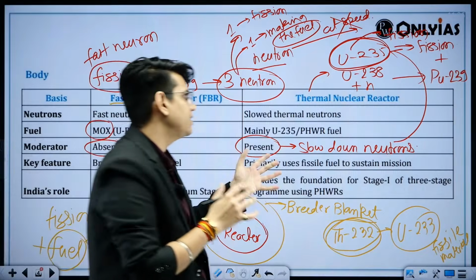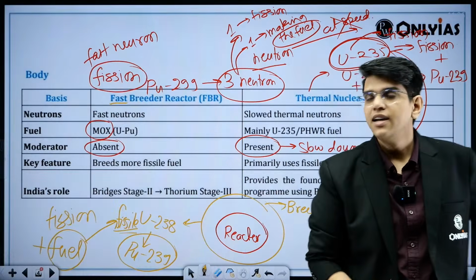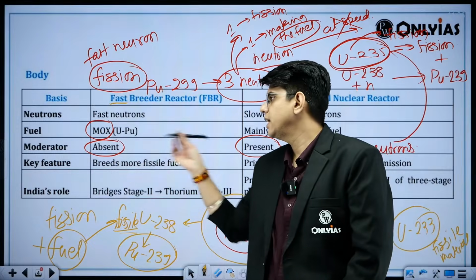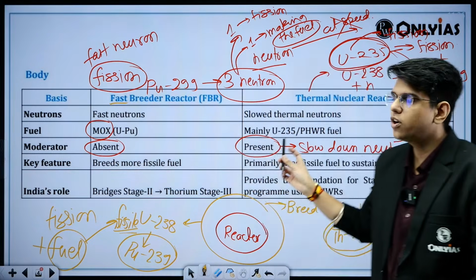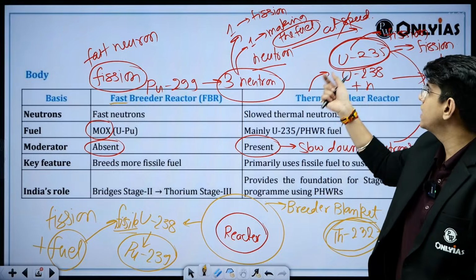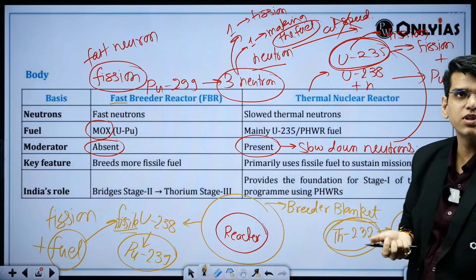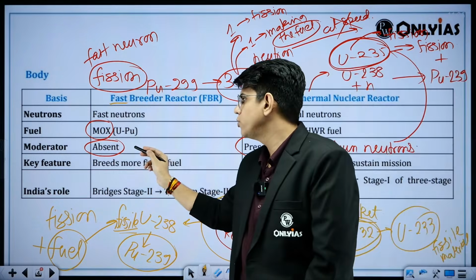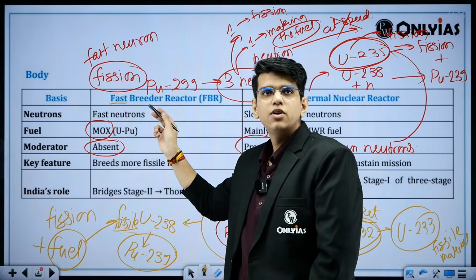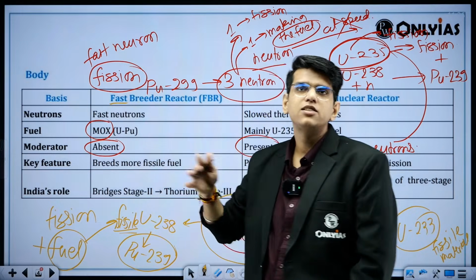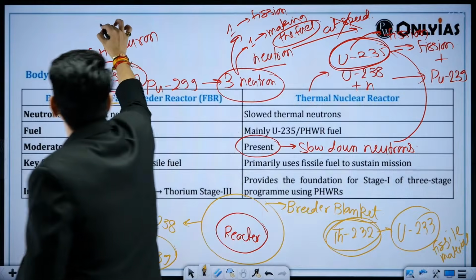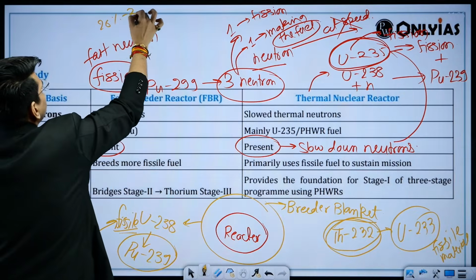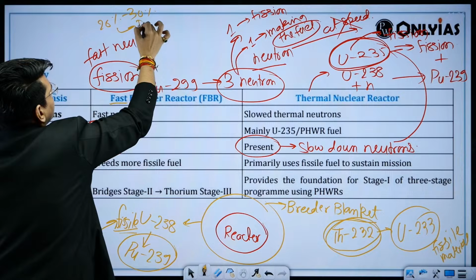So what are the differences? First thing they ask you the differences. Here we don't use a moderator because we don't need to slow down the neutron so that it can get to the uranium 235. Here we don't want to slow down the neutrons, right? We have already enriched. The fuel is 20%, 30% enriched. We will use 20%, 30% of plutonium, right?